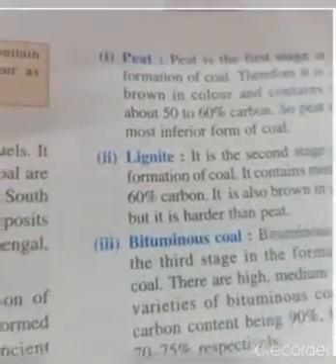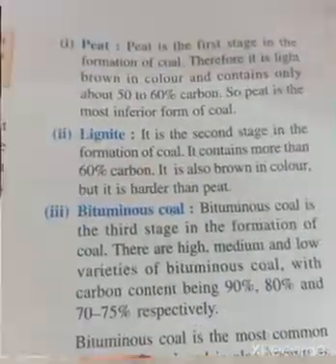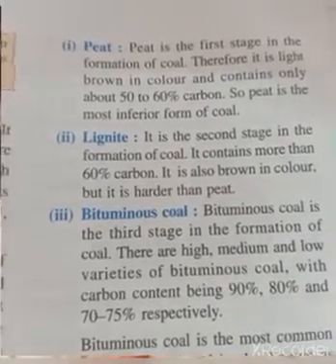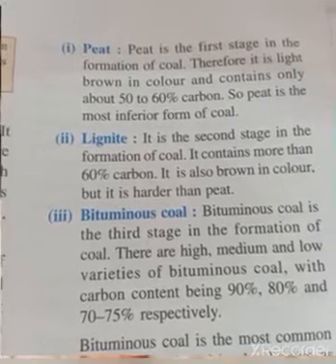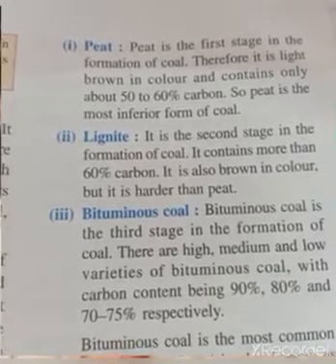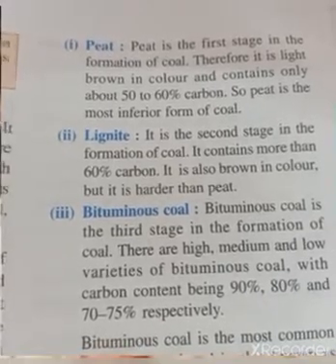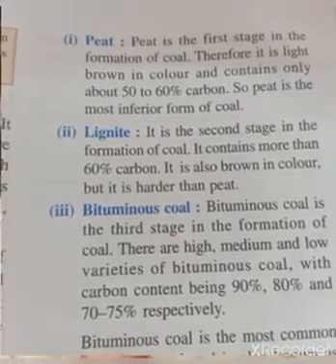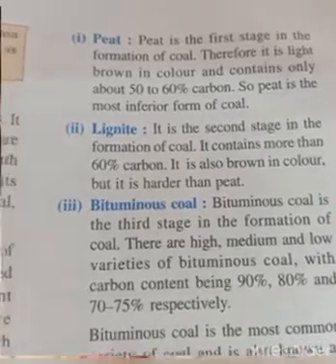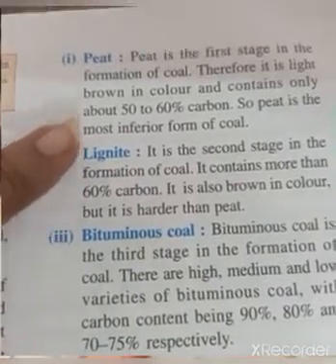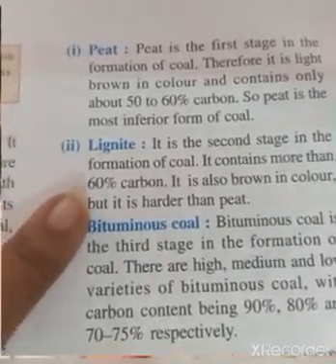Now first we'll take up peat. Now what is peat? First comes your peat. Peat is the first stage in the formation of coal. That means you can see the coal in a light brown color, because the carbon content is less in this, and it is an inferior quality of coal. I told you the deeper you go, the purer you will get. So it is the first layer that you can find, that is peat. It contains 50 to 60% carbon.